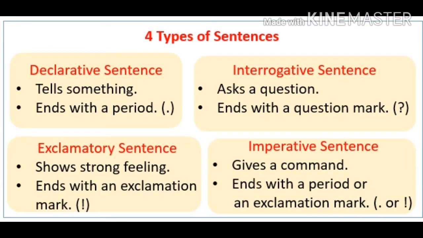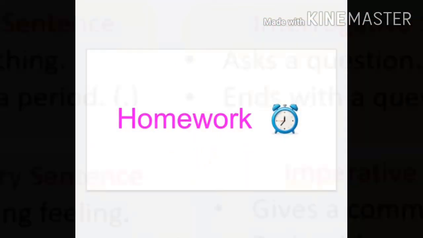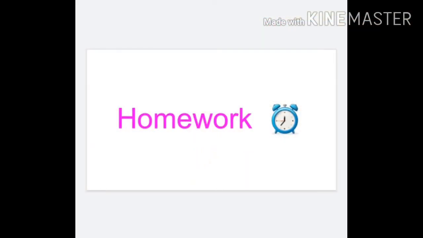We just read about types of sentence. If you are in confusion about the types of sentence, please ask me, or you can consult your parents, or you can search in Google as well and get all the information which you are required to know about the types of sentence.